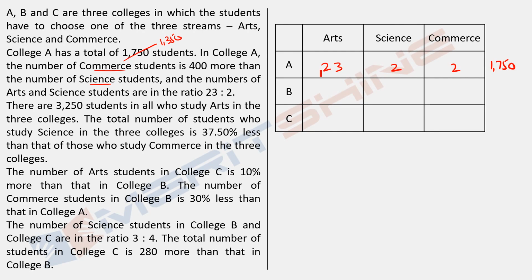Now we'll come back to it. So let's write this. What would this be? 23 into 50, that is simple, that's 1150. 2 into 50, that will be equal to 100, and this would be 100 plus 400, that becomes 500. And now we are back to our original situation.